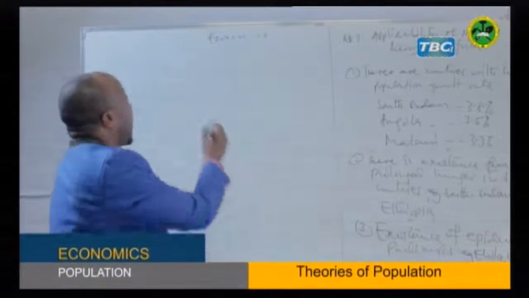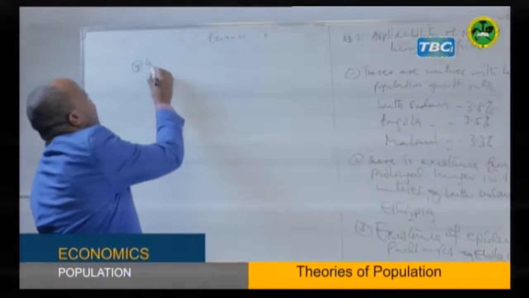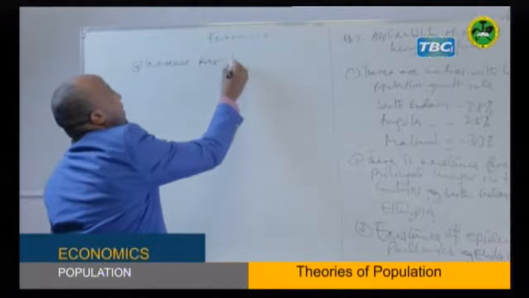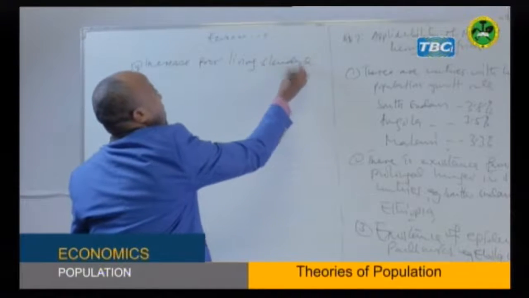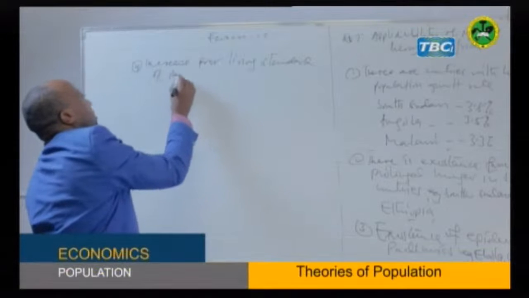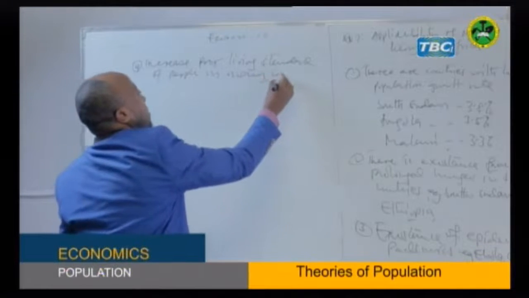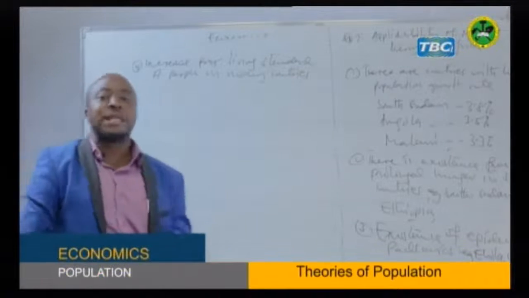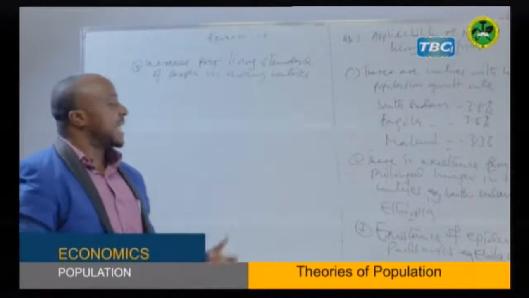But also we have number 4, which is increasingly poor living standard of people in many countries. This indicates that they are not getting enough food, enough services, enough requirements.